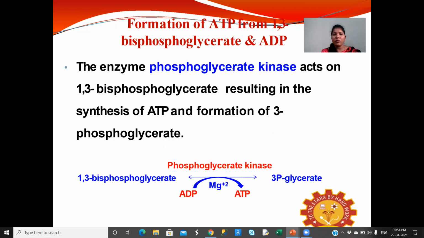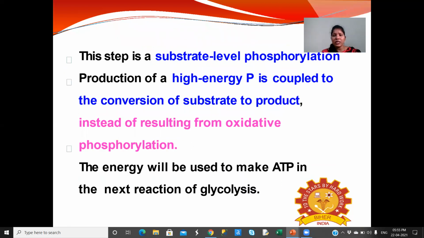The formation of ATP from 1,3 bisphosphoglycerate and ADP. The enzyme phosphoglycerate kinase acts on 1,3 bisphosphoglycerate, resulting in the synthesis of ATP and formation of 3-phosphoglycerate. So the 1,3 bisphosphoglycerate, in the presence of phosphoglycerate kinase enzyme, is converted to 3-phosphoglycerate. Here ATP is generated from ADP and phosphate. This step is a substrate level phosphorylation.